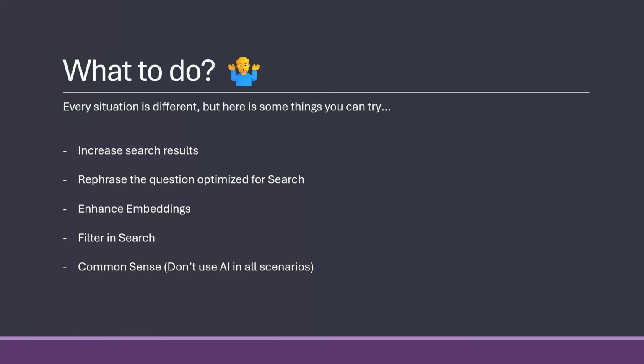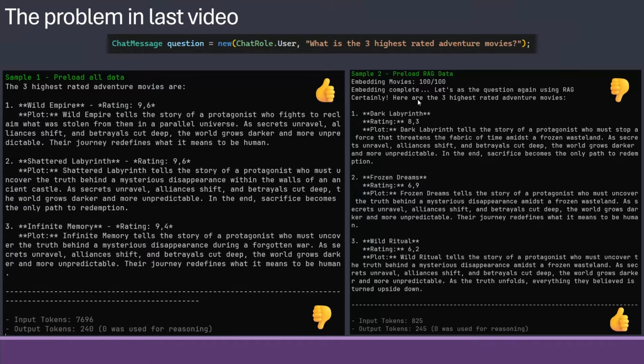So what do we do? Every situation is different, but let's imagine we had this specific result problem here, and see what I, in real life, would try to do about this, because my users came back and said this AI is bad. It can't even give me the right things back. And the problem, of course, is this is just one question.